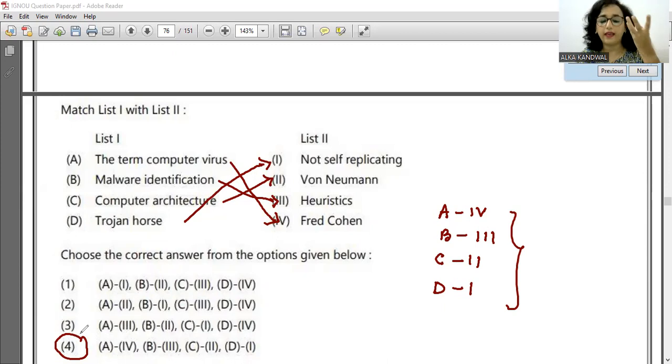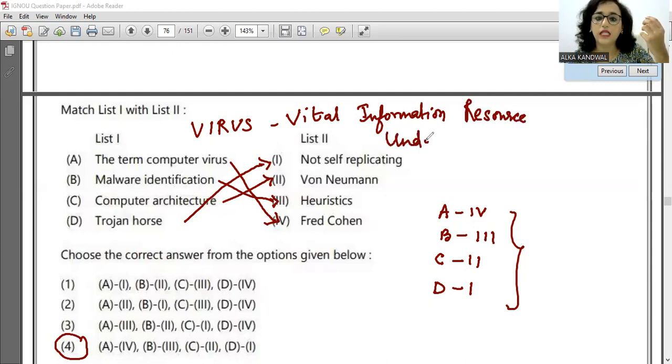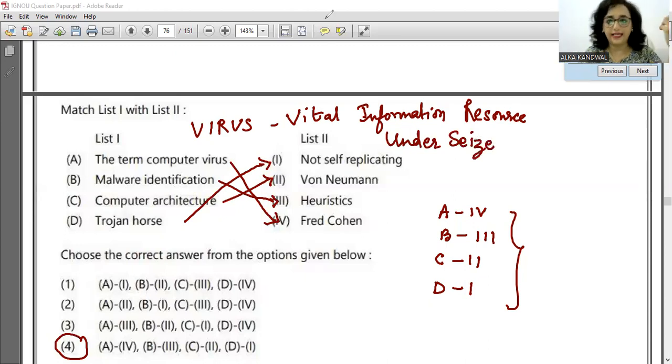क्योंकि ऐसा भी क्वेश्चन आ सकता था कि who among the following gave the term computer virus. So we have to know the person behind the naming and what is virus. What is the full form of virus? Vital Information Resource Under Siege. So this is the full form of virus. Yes, so that is the correct answer.